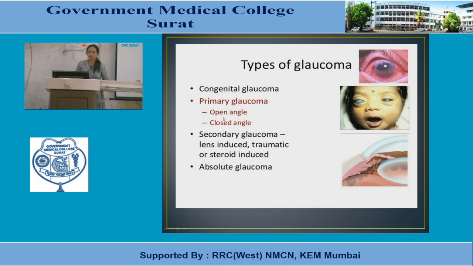From the pharmacological point of view, we are interested in primary glaucoma, open angle glaucoma and closed angle glaucoma. Open angle glaucoma is also known as wide angle glaucoma or chronic simple glaucoma. Closed angle glaucoma is also known as narrow angle glaucoma.